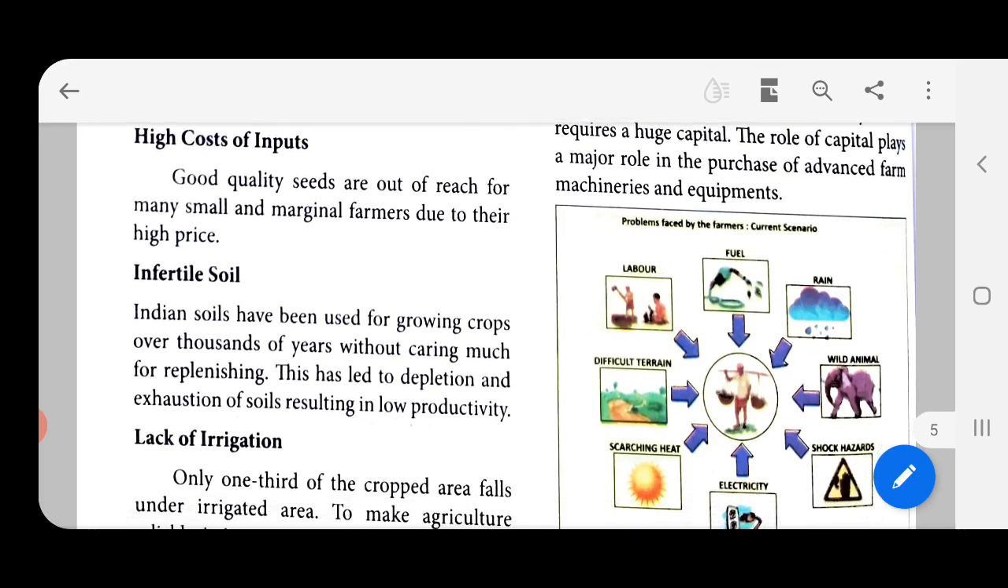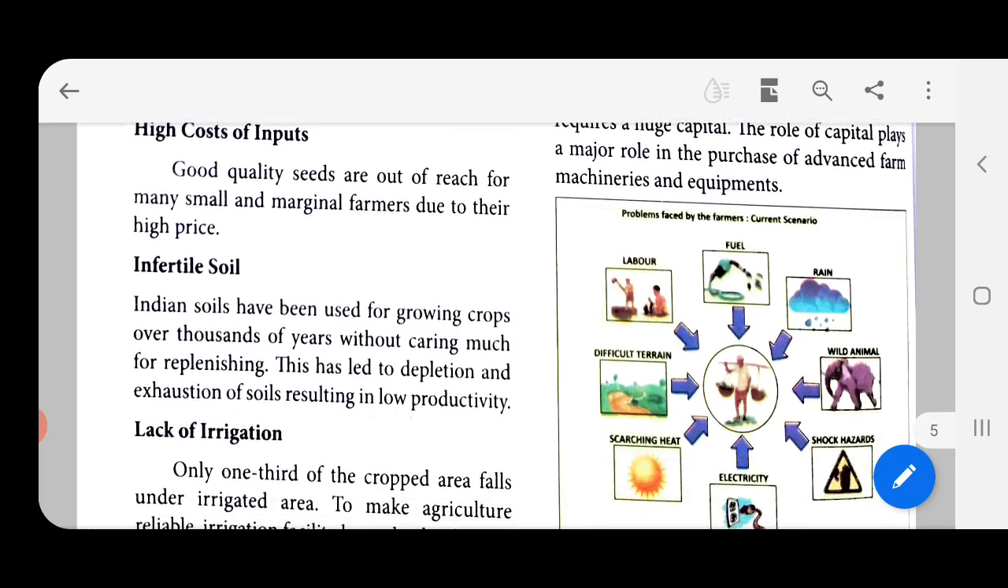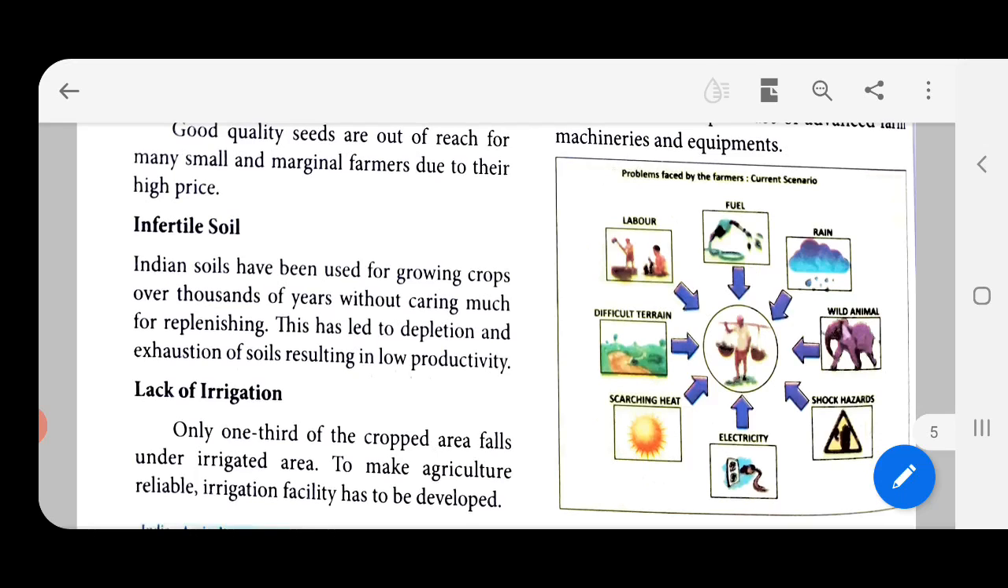Good quality seeds are out of reach for many small and marginal farmers due to their high price. So, if they want high quality seeds, it is of too much cost. Local farmers are not able to reach up to that level. And the second reason is infertile soil. The soil is not fertile up to that level.